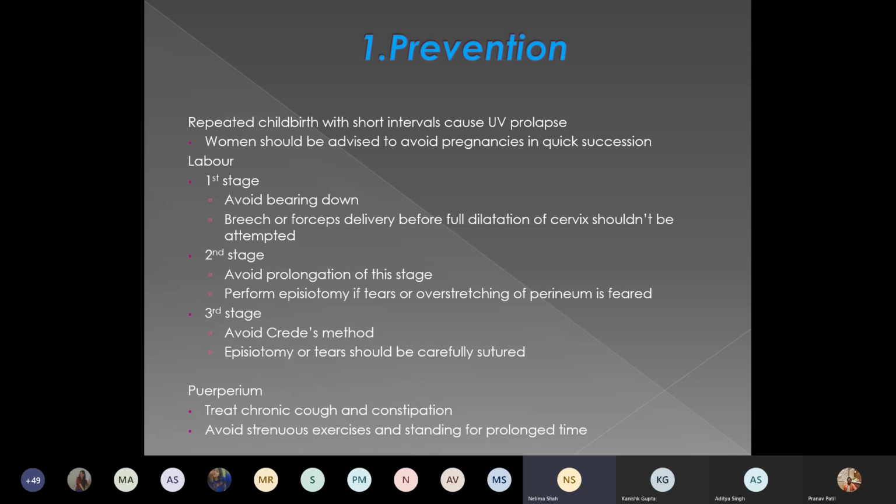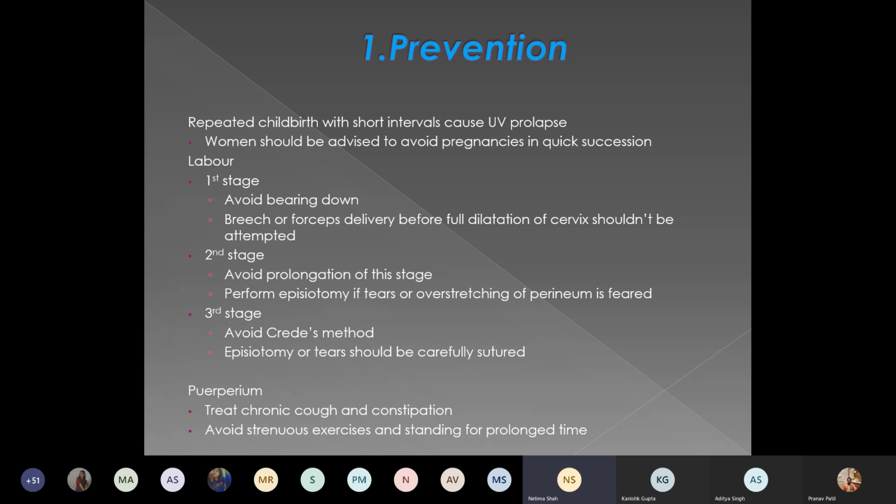Repeated childbirth with a short interval causes uterovaginal prolapse, as you know very well. So women should be advised to avoid pregnancies in quick succession. There should be an adequate interval between two pregnancies so that proper healing takes place before the second pregnancy.